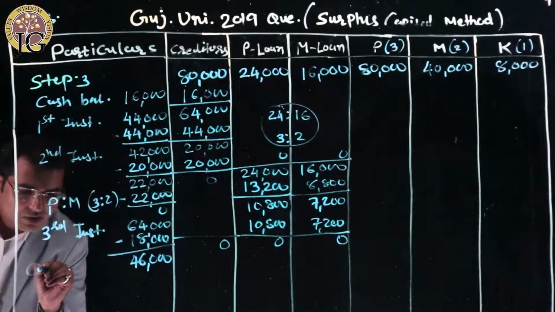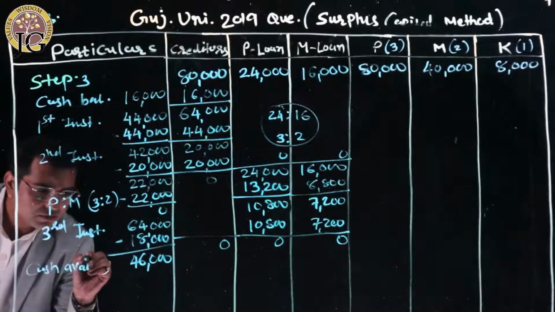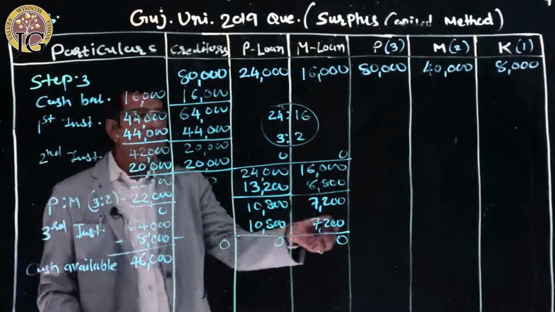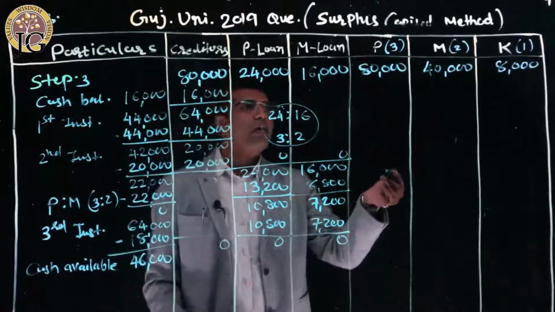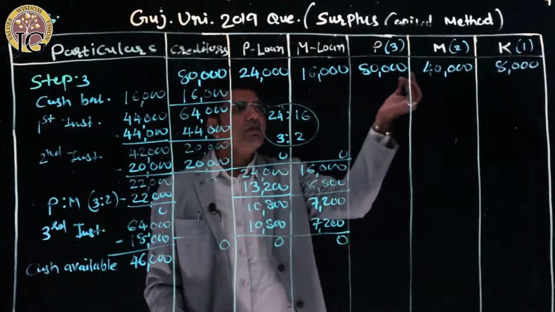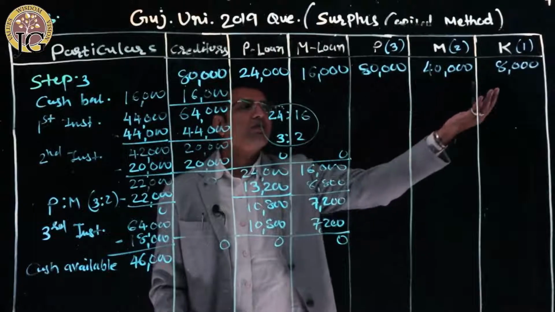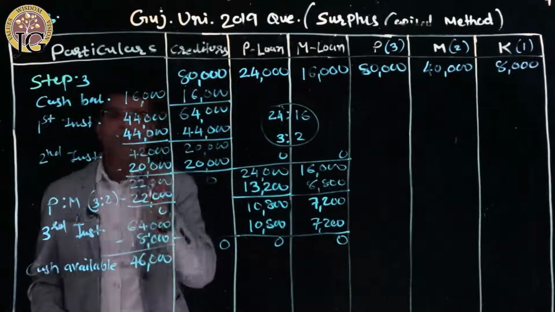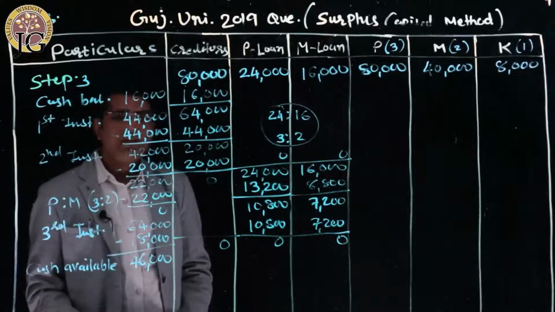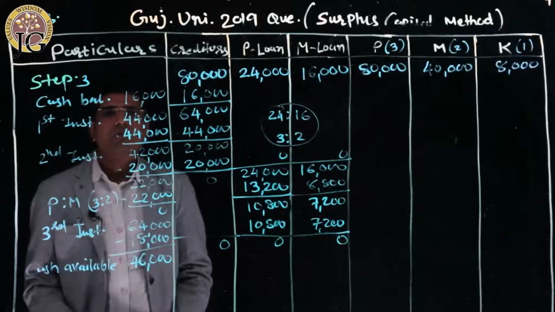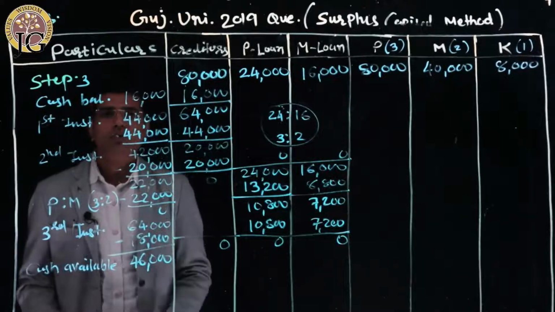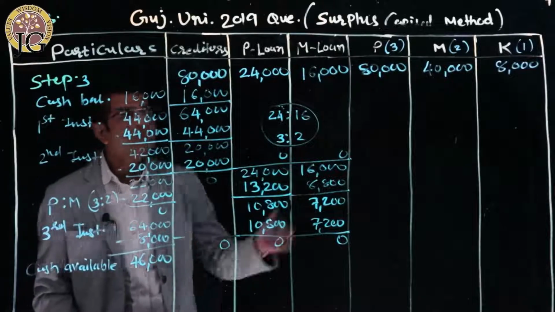Now, cash available with our hand is 46,000 rupees. All the liabilities are paid. Now we have to pay the partners' capital. Partners have contributed their net capital 80,000, 40,000 and 8,000. Now remember the point I told you, that as and when the partners' capital remains, the surplus capital method will start.